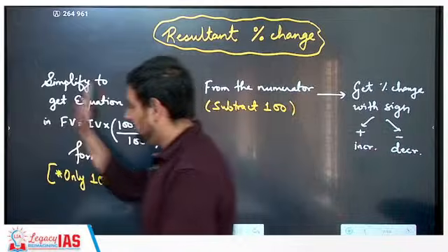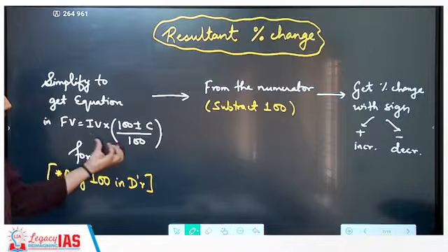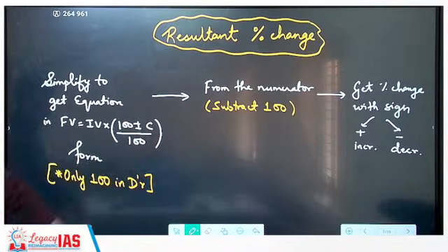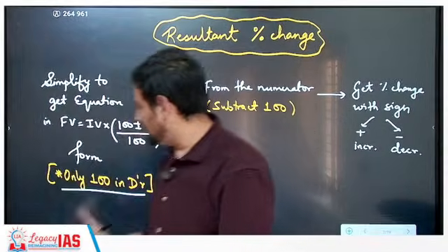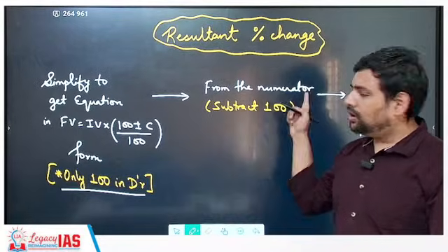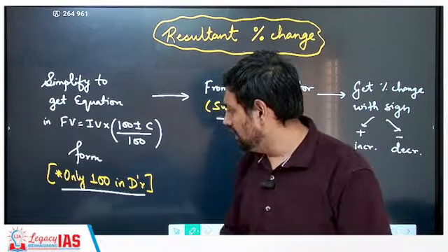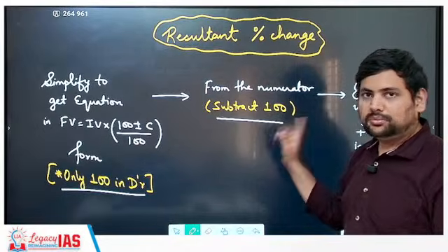So, first thing, you simplify to get the equation in this form: initial value into 100 plus minus c by 100, only one. That is, you should have only 100 in the denominator. Now once this is done, what you have to do is, from the numerator, just straight away subtract 100. You don't have to think anything. Once you get 100 in the denominator, just subtract 100 from the numerator.